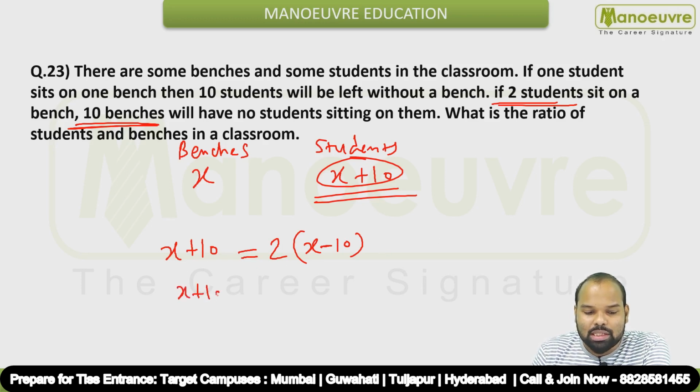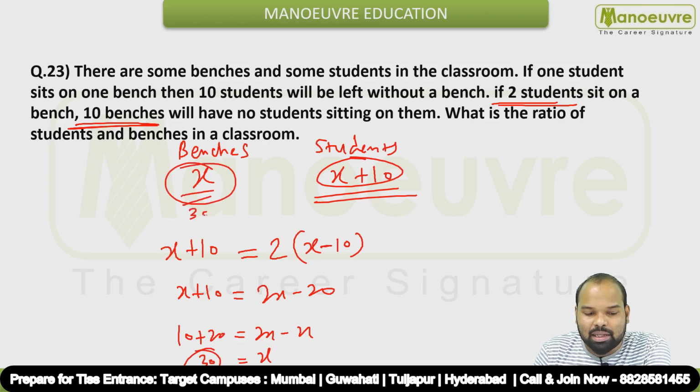If you solve this, x plus 10 will be 2x minus 20. And if you solve this further, 2x minus x is equal to 10 plus 20. So it is nothing but x is equal to 30. So how many benches are there? 30 benches are there. And how many students are there? 30 plus 10, that is 40 students.